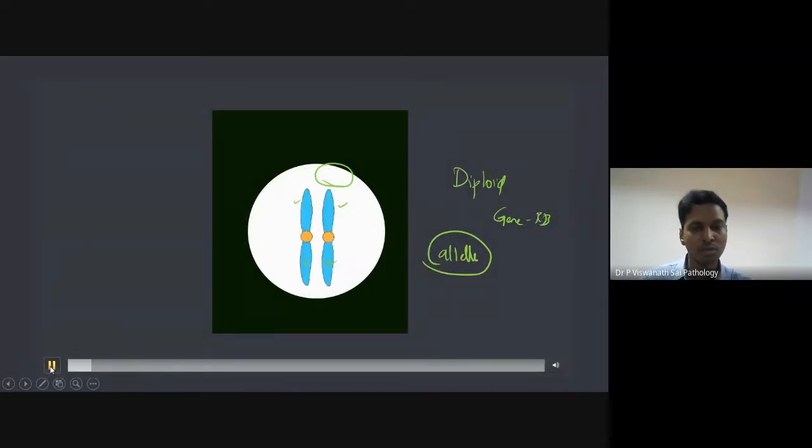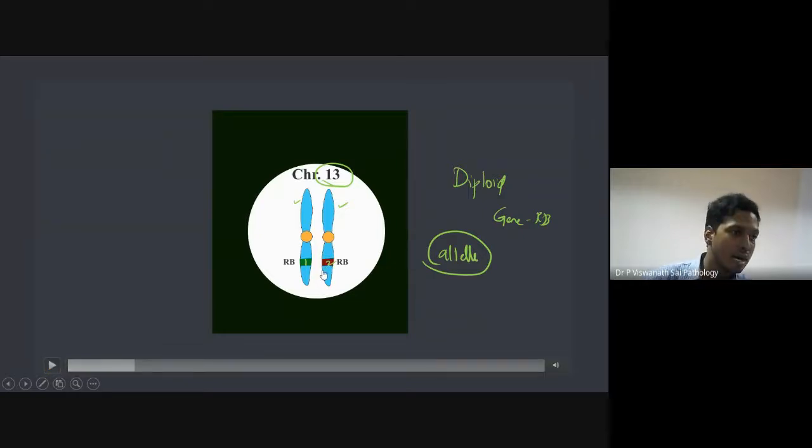So now let's imagine. Once again, I told you there is chromosome 13 and there are 2 alleles. Let's imagine that the green is normal. Here you see green is normal. So now what happened at the second allele? It became red, so it became mutated. Whenever you see red, imagine it is inactivated.